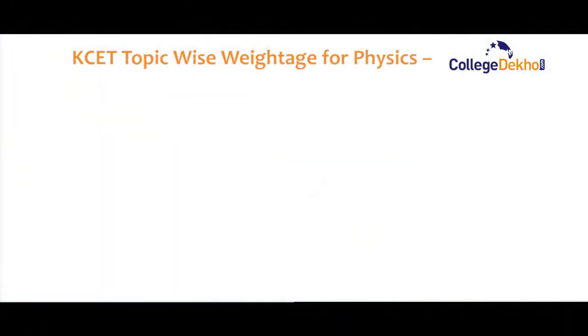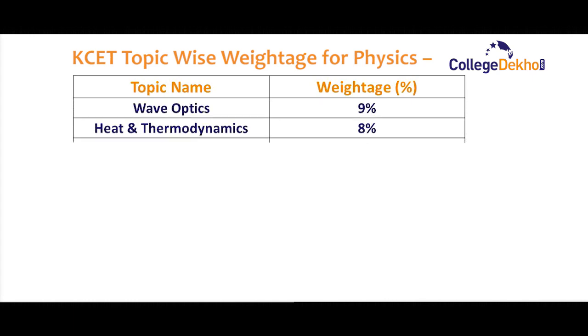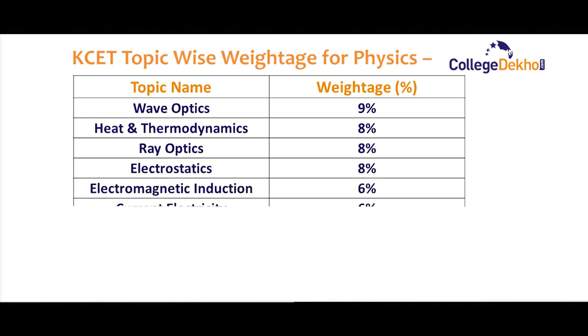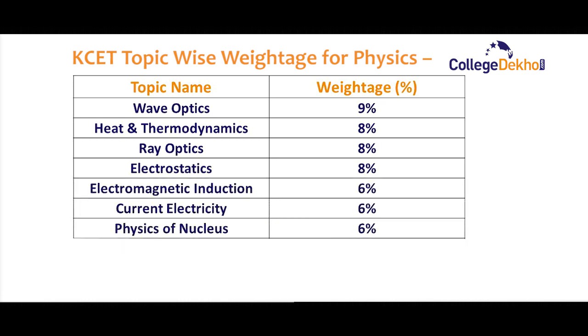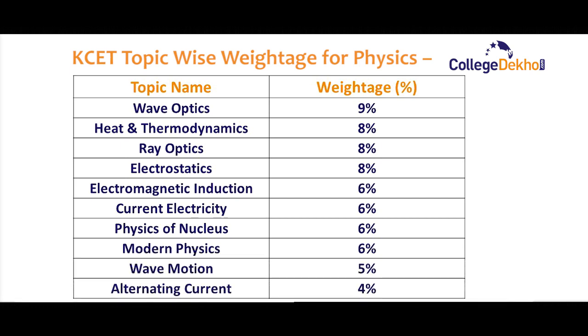Now let us look at the topic-wise weightage for physics in the KCET exam. The topic names are wave optics, heat and thermodynamics, ray optics, electrostatics, electromagnetic induction, current electricity, physics of nucleus, modern physics, wave motion and alternating current.